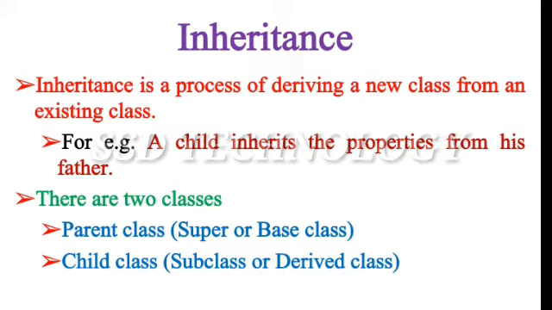This is called inheritance. For example, a child inherits the properties from his father. There are two classes, parent class and child class. Parent class is also called superclass or base class. Child class is also called subclass or derived class.